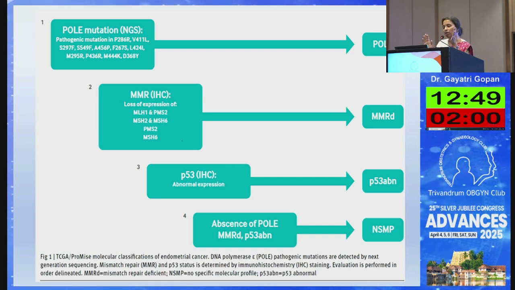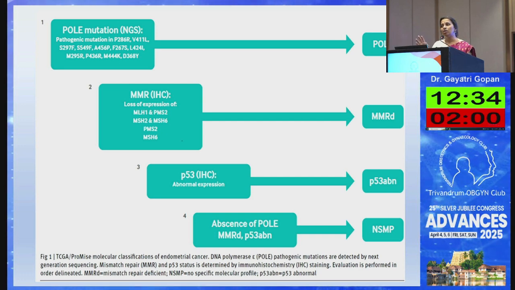If it is POLE mutant, whatever be the other mutations that are present, the endometrial cancer is POLE mutant. Even if there is P53, even if it is MSI high, it is POLE mutant, because all the other mutations are considered to be passenger mutations and not driver mutations. If POLE is not mutant, what will we do?